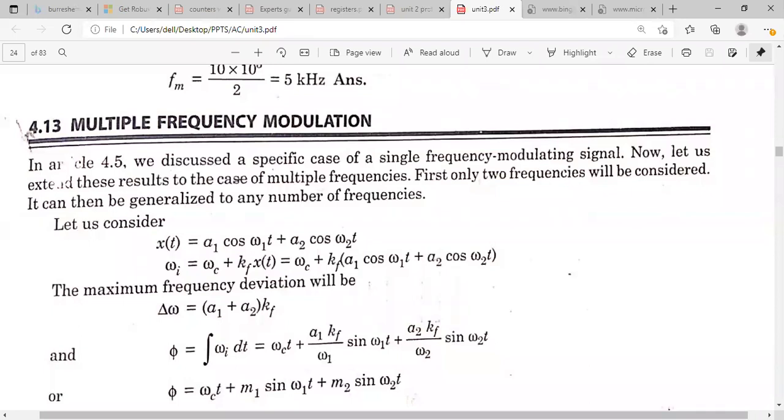Okay. And the multi-tone frequency modulation. In the previous class, we discussed the single tone frequency modulation.